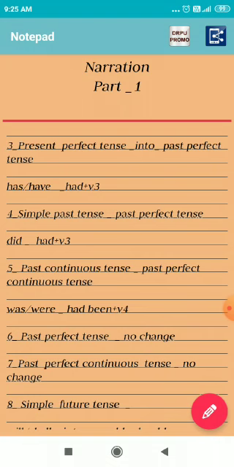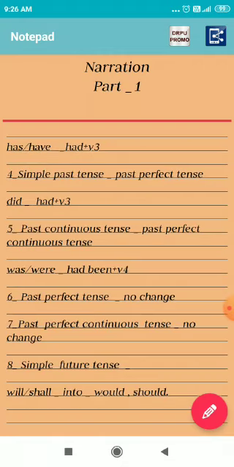Past perfect tense structure is subject, had, verb third form. So, if our direct speech is in the past perfect tense, in the indirect speech it will remain the same. No change. Past perfect continuous tense also will remain the same, no change.